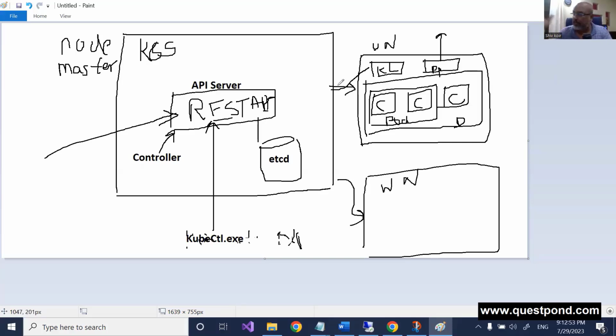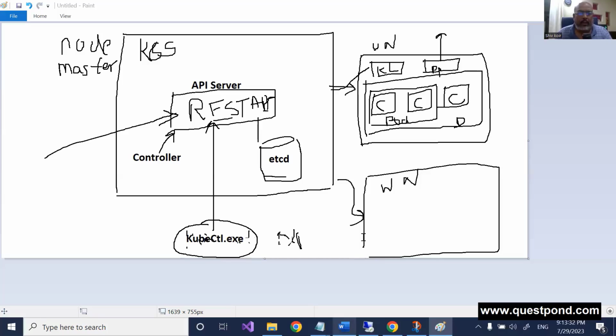First is a front-end API server, which promises that I will orchestrate for you everything at the backend. And in the backend, you have a Docker. Inside the Docker, you can have multiple containers. You can group certain containers into pods. And if you want to talk with the external world, you have to configure the proxy, right? And if you want to configure anything from the command line, you have the kube control exe. You can say kube control exe, create this service, create this pod, and so on. And then you have the metadata, which is stored here. So this is just an overall view of K8s, right?